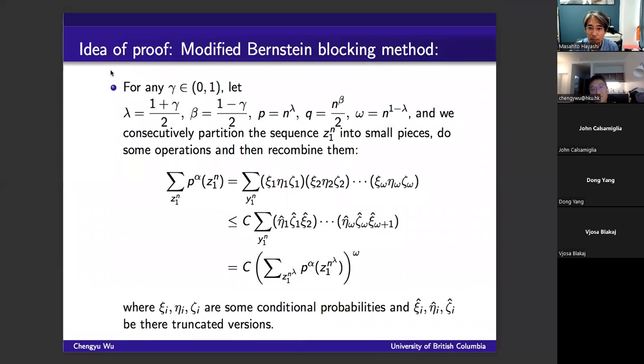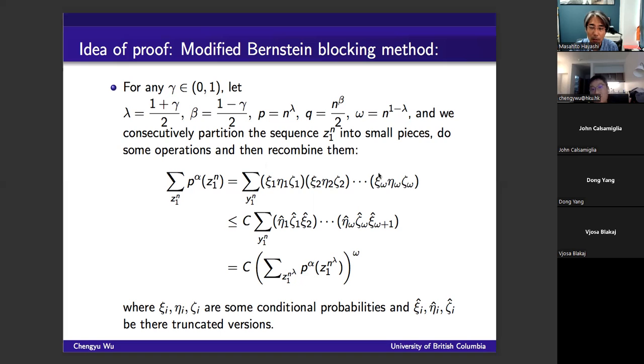Here is the idea of the proof: we use the so-called modified Bernstein blocking method. This method is very useful in dealing with very complicated probability sequences. If you want to evaluate this term, which is in the expression of the Renyi entropy rate, we first write this probability as a product of many conditional terms. Then in each of the blocks, we remove the excess.